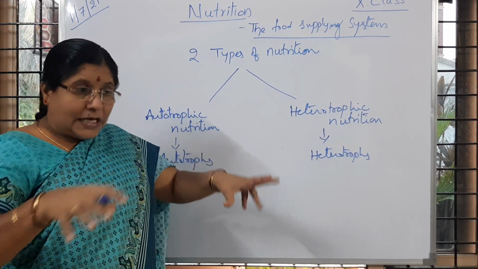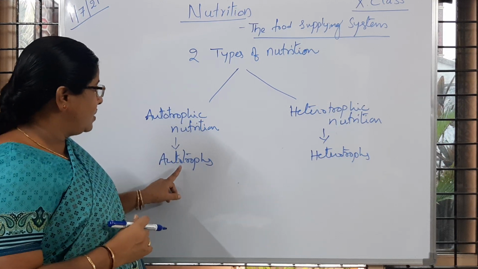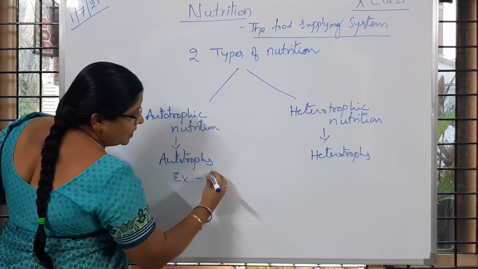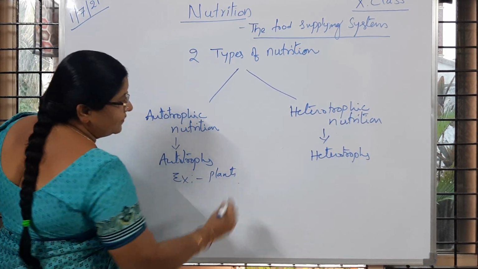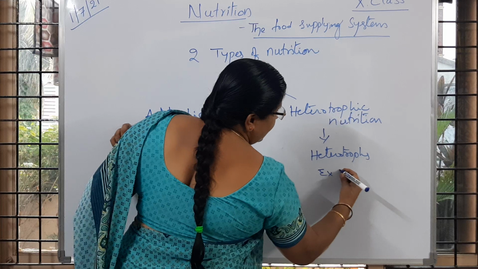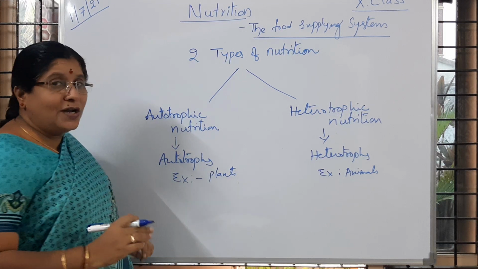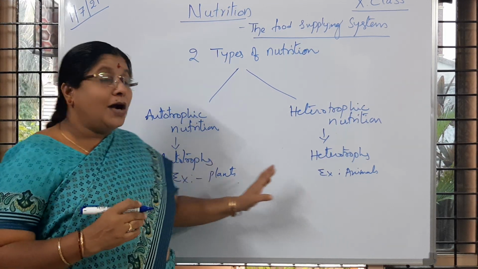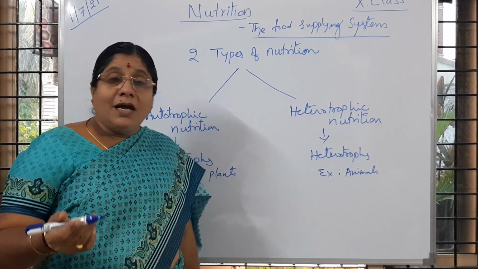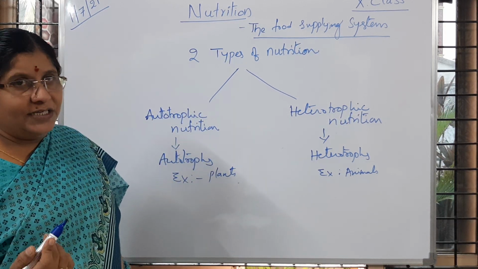From the surrounding environment, they collect the substances and prepare food, so those organisms are called autotrophs. You know that examples of autotrophs are plants and some kinds of microorganisms like bacteria, and an example of heterotrophs is animals. Is it clear to you? Now we will learn the differences between autotrophic nutrition and heterotrophic nutrition, and autotrophs and heterotrophs. A question will be given: write the differences between autotrophic nutrition and heterotrophic nutrition. Is it clear to you?